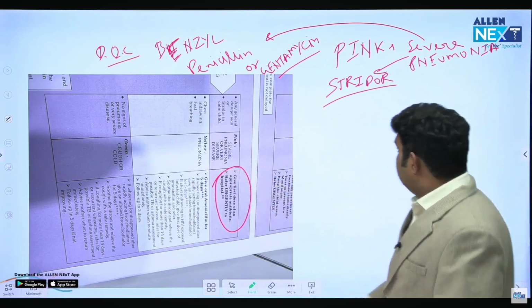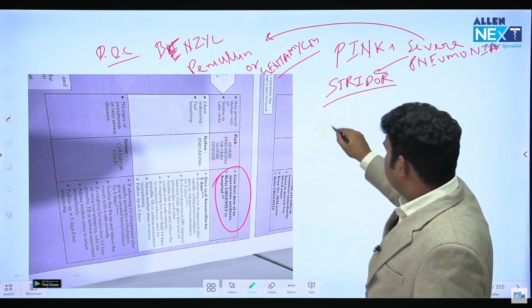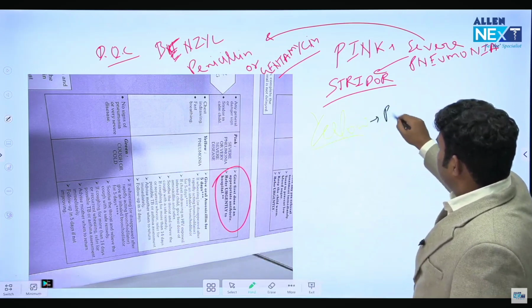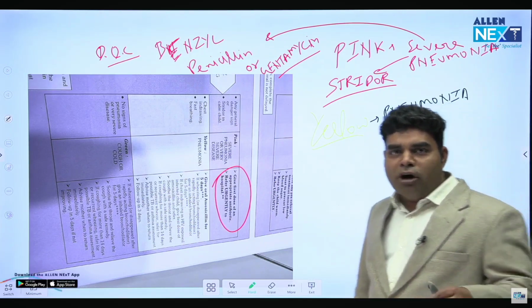Second is pneumonia. Pneumonia is yellow. I can write in yellow, but I don't think it is so clearly visible. So yellow is only pneumonia. So there is severe and then pneumonia. There is nothing like mild or moderate pneumonia.